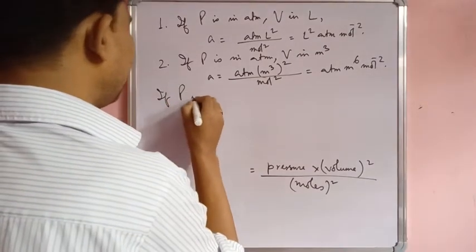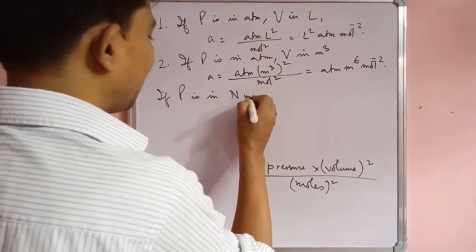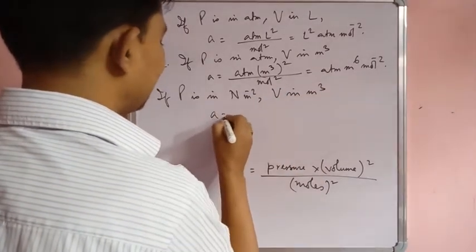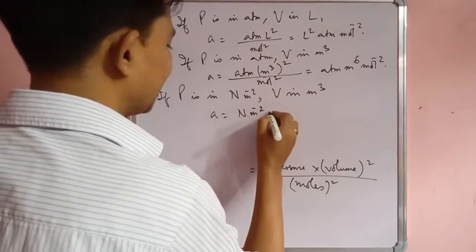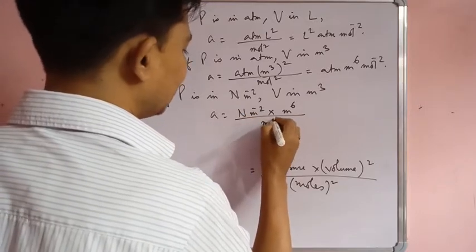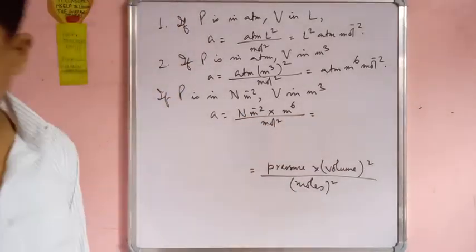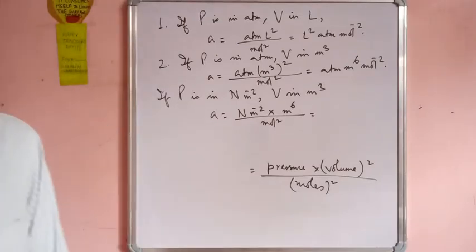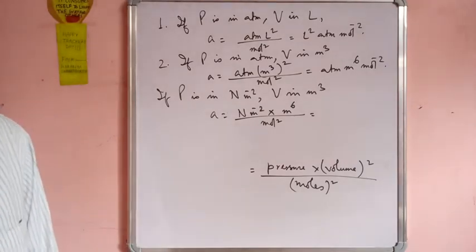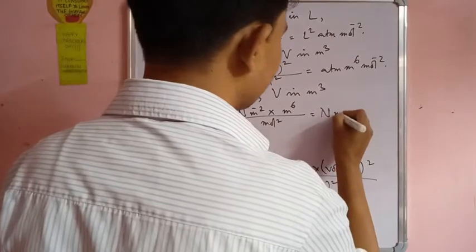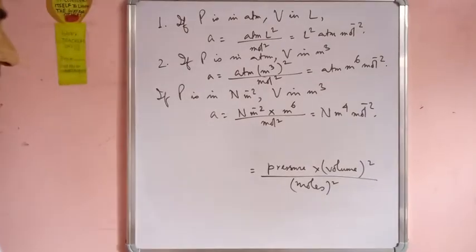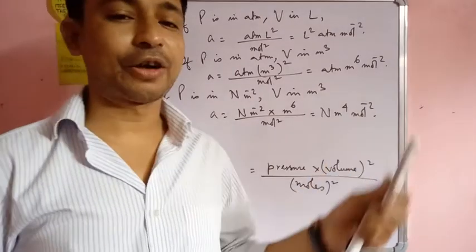If P is in Newton per meter square, volume in meter cube, so A is equal to Newton per meter square into meter to the power 6 divided by mole square, then A is equal to Newton meter to the power 4 per mole square. Okay. Now these are the units of A, 3 units of A in different terms.